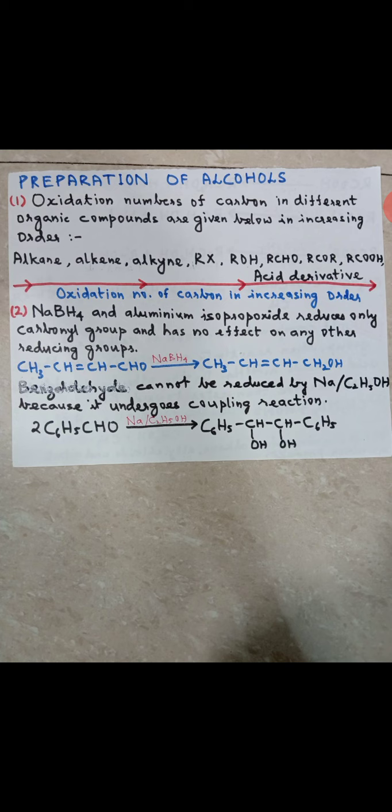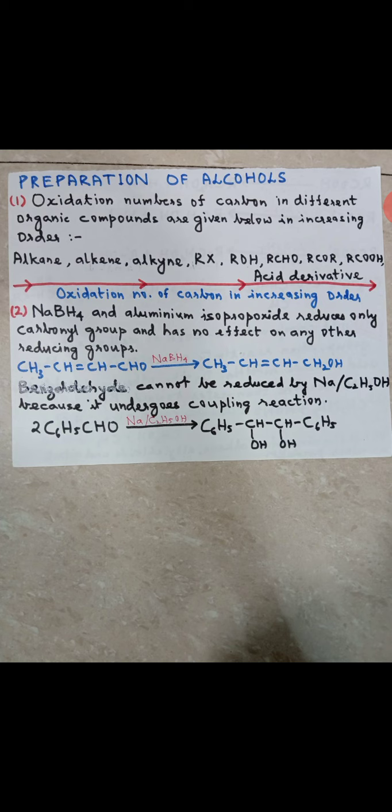So next, you can also take LiAlH4. Understood? These are the different types of reducing agents. Clear? Now one thing more. In case of aldehyde, as I have given on the screen, benzaldehyde cannot be reduced by sodium in presence of ethyl alcohol. Sodium in presence of ethyl alcohol, where do you use it? What type of reduction? Bouveault-Blanc reduction. Remember it.